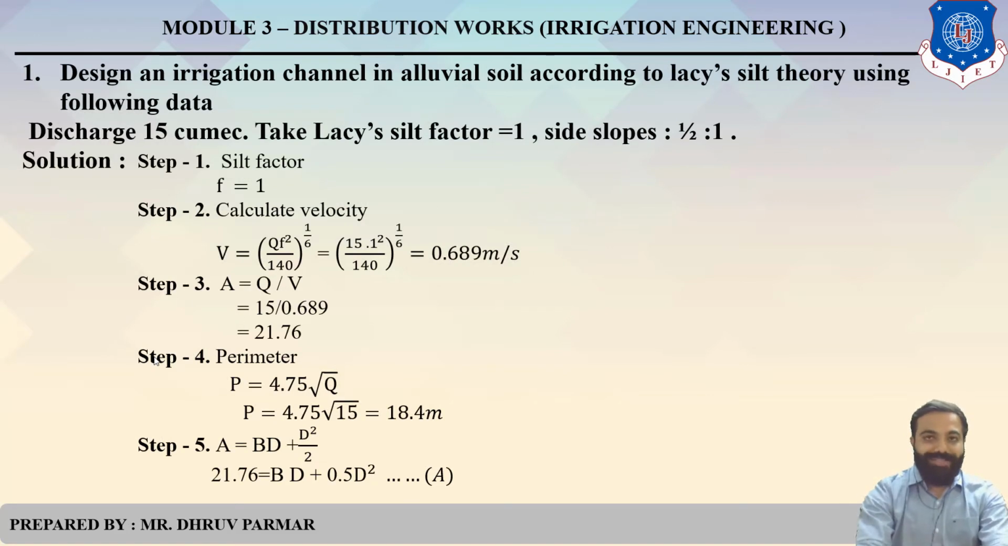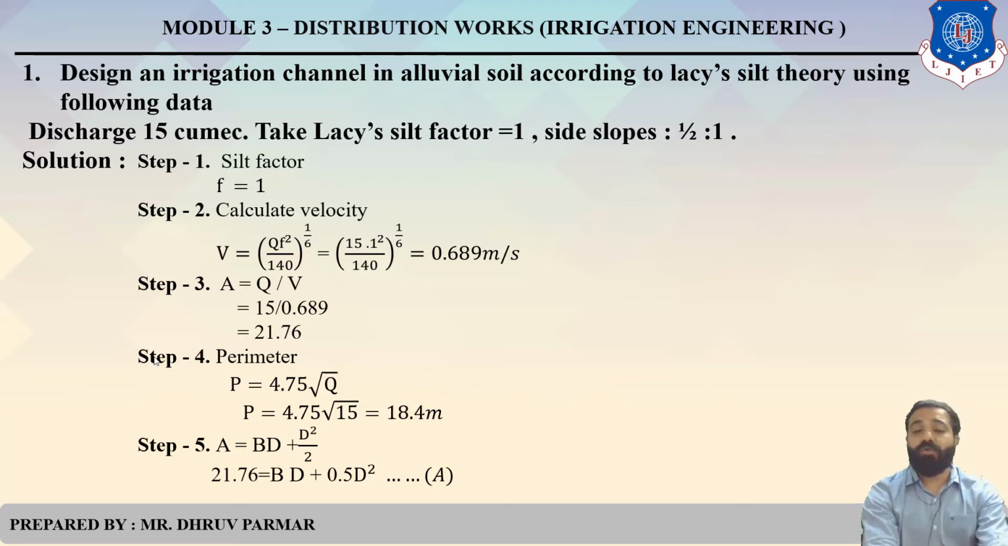So example: as per Lacey's theory, design an irrigation channel in alluvial soil according to Lacey's silt theory using the following data. Discharge is given as 15 cubic meters per second, Lacey's silt factor is given as 1, side slope is given as 1 to 1. Clear? So here the silt factor is directly given. So we do not find the silt factor by the formula 1.76 under root m. So f is directly given as 1.